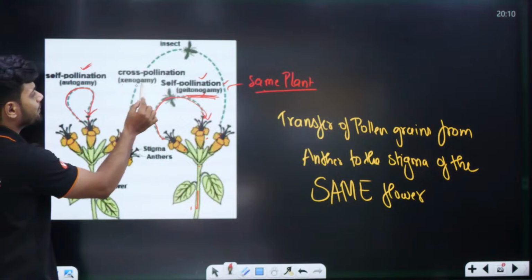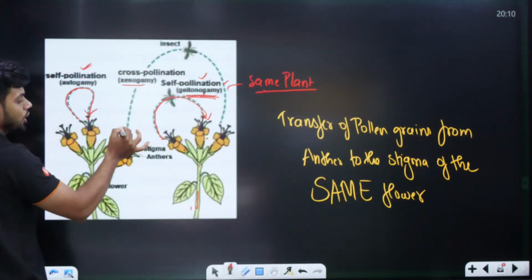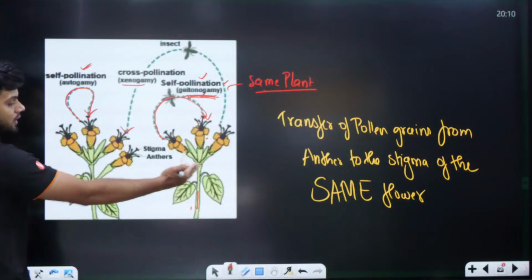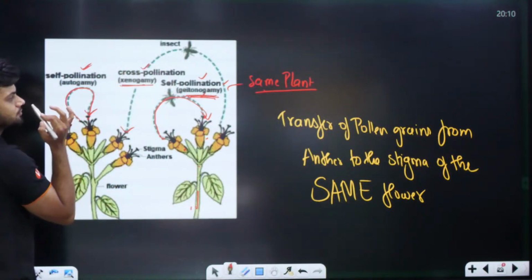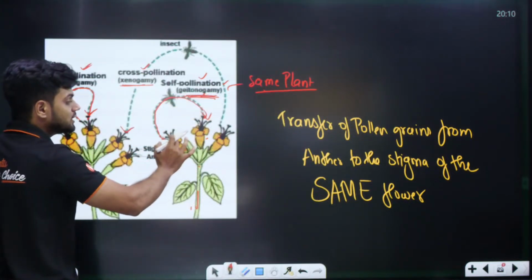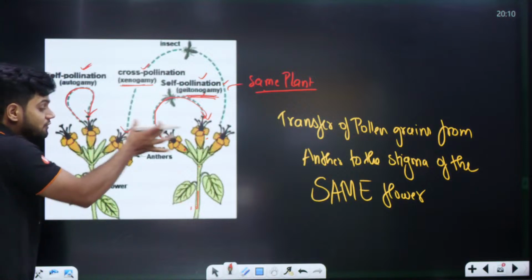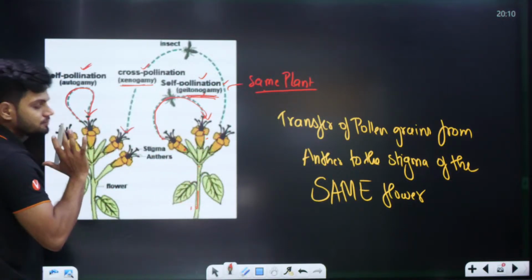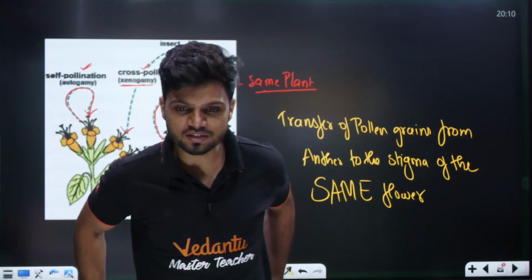Now what is xenogamy? Xenogamy is cross-pollination from anther to the stigma of a different plant. That is called xenogamy or cross-pollination. So autogamy, same flower. Geitonogamy, different flower, same plant. Xenogamy, different plant.